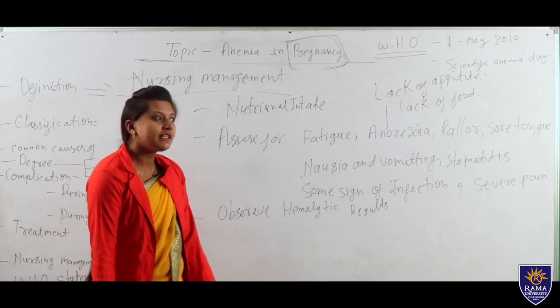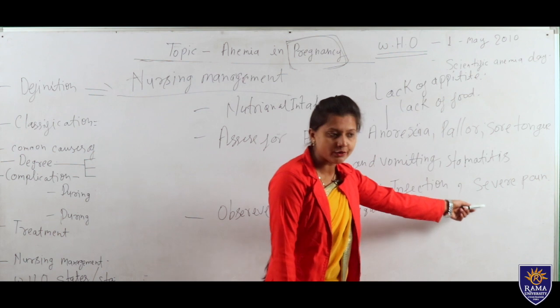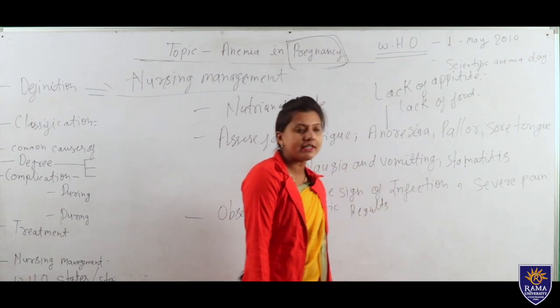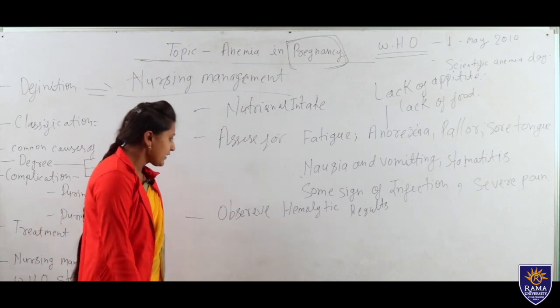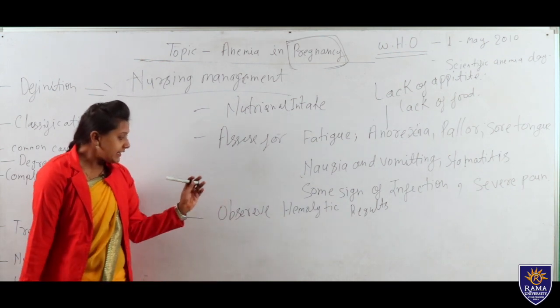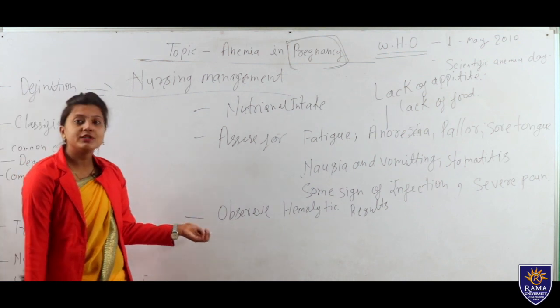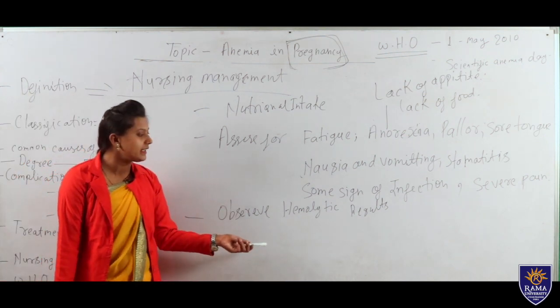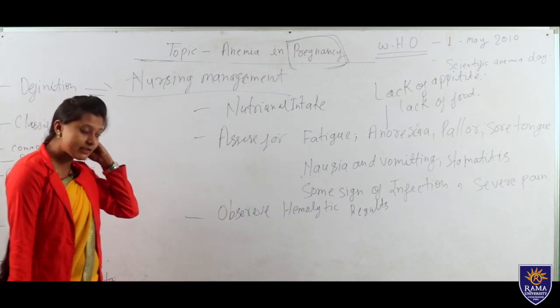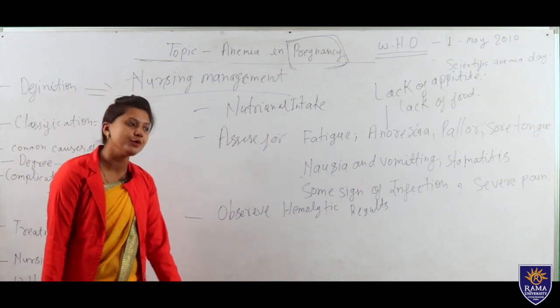Next, if the mother is complaining of severe pain, we need to focus on that. Next, observe the laboratory results, the blood tests, and the hemoglobin level, which we also need to assess.